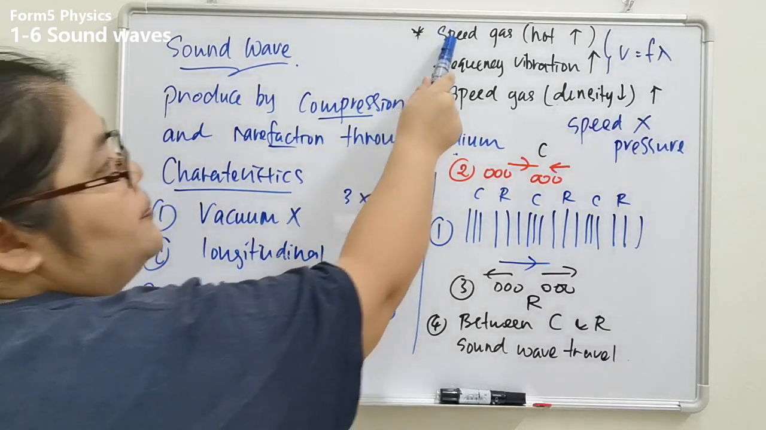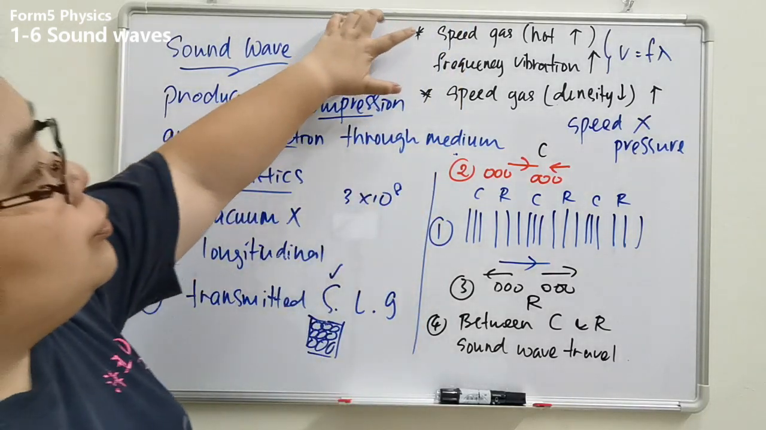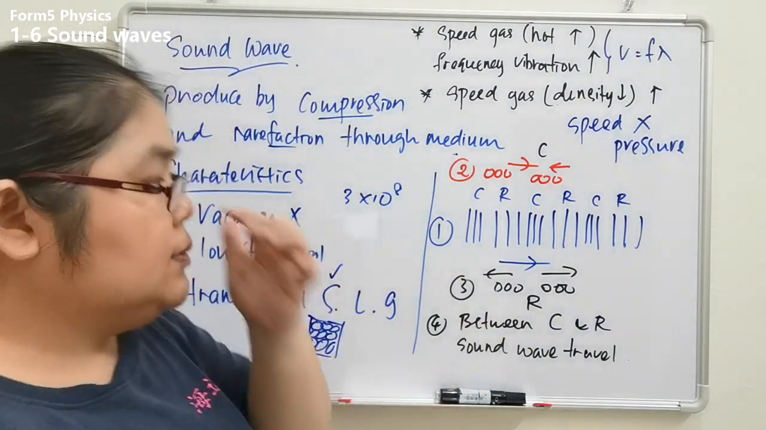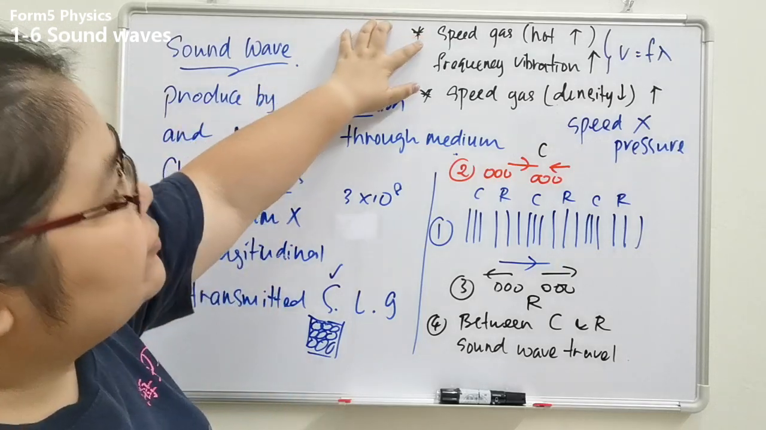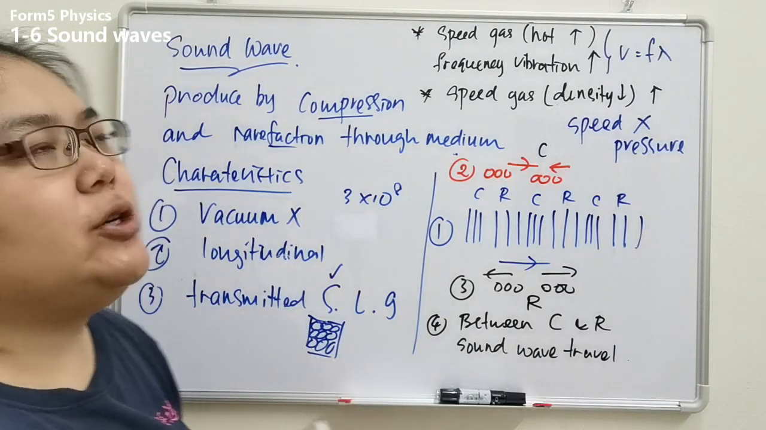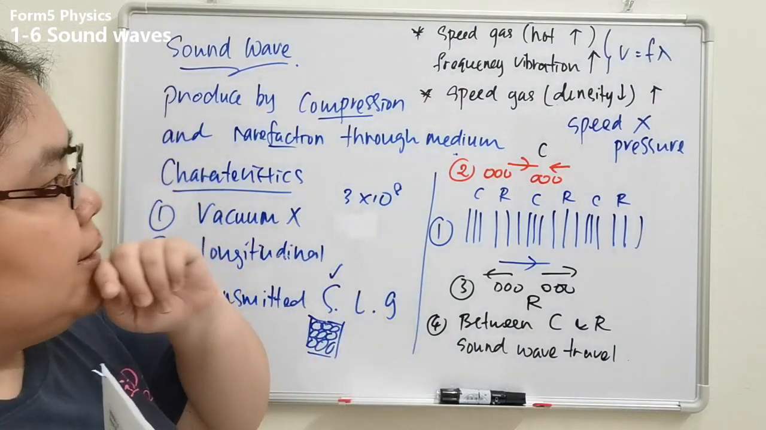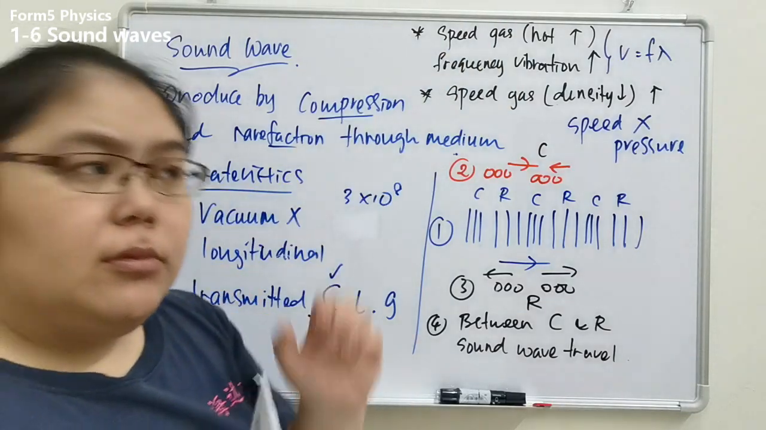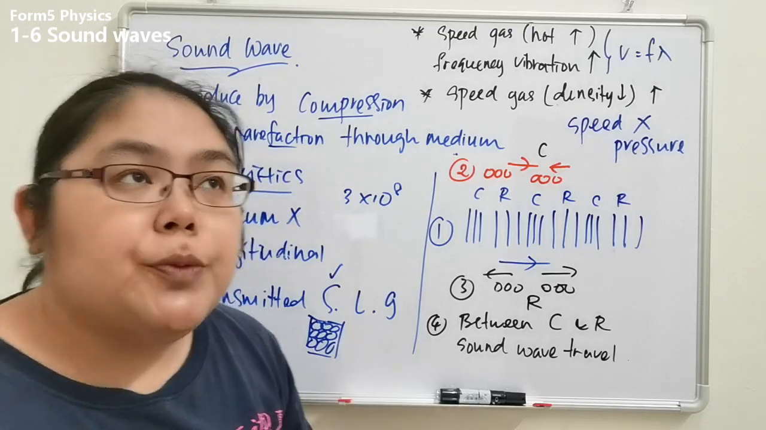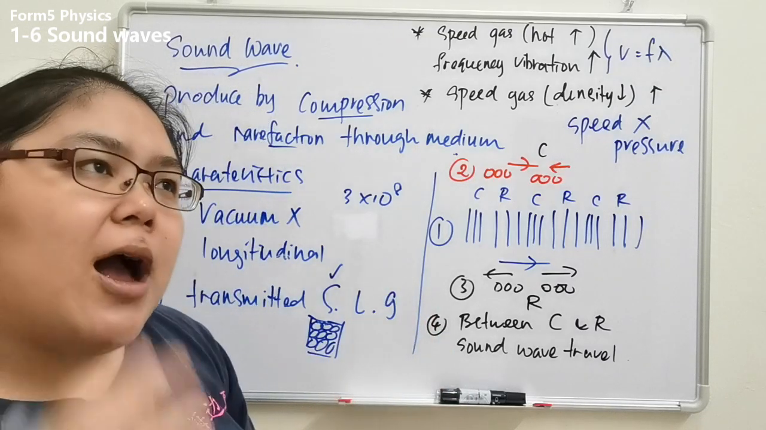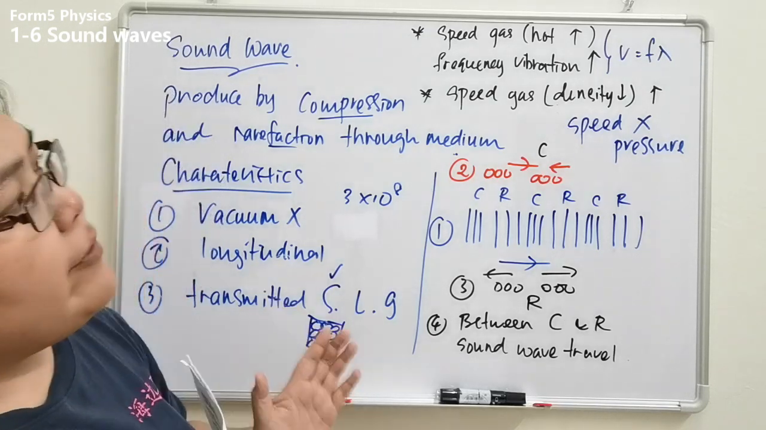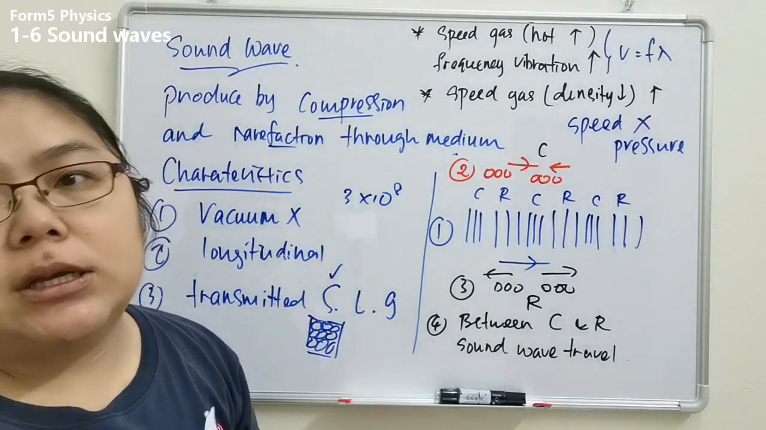Now we're going to see this one. This one is just going through the gas. We don't want to compare solid, liquid and gas. We're just talking about the gas. The speed of sound in hot gas should be higher. Why should the speed for the hot gas be higher? First we need to see vibration. Hot means hot air, warm air. Hot air means the temperature is higher. Temperature is higher means how about the particles? The particles will vibrate faster. When they vibrate faster, the frequency increases.